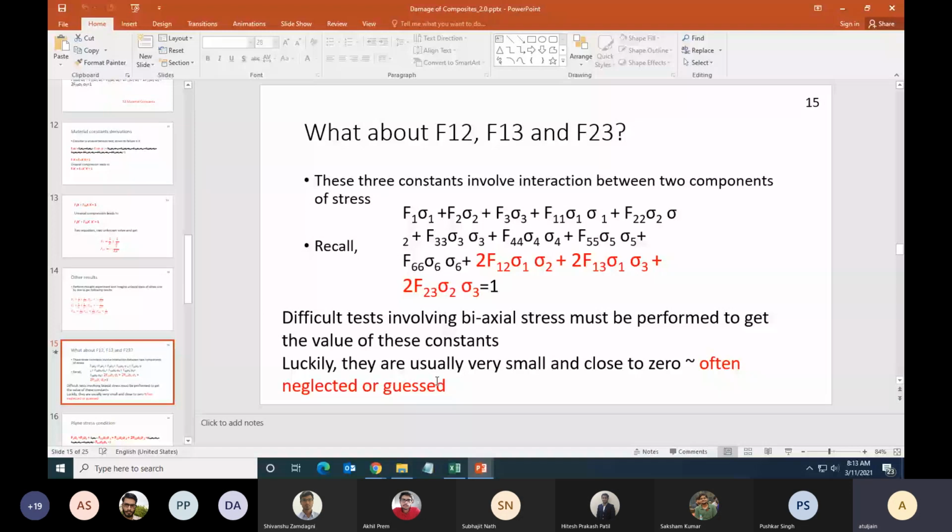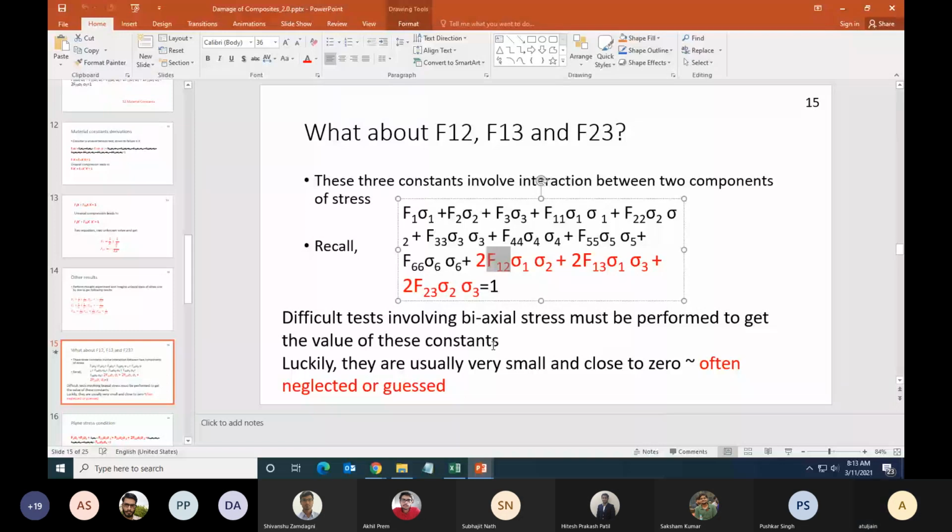F12 is the contribution to the overall failure when sigma 1 and sigma 2 are applied together, the influence of sigma 1 on sigma 2 and vice versa. If you look at all other terms, there is no interaction between different states of stress. Where sigma 1 is there, only sigma 1 is there.